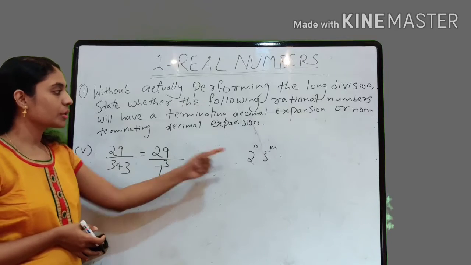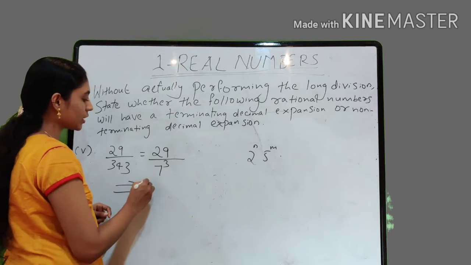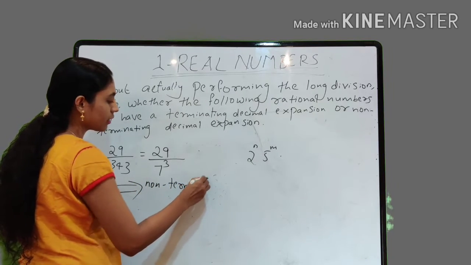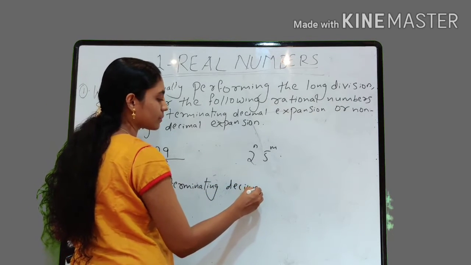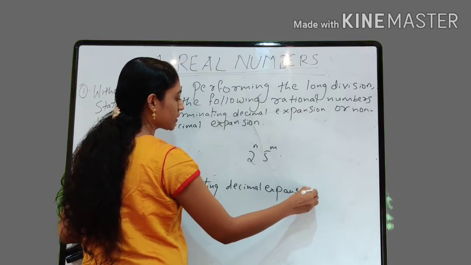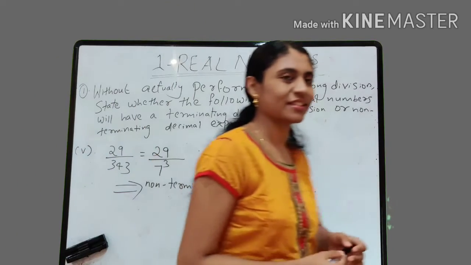So since the denominator is not of the form 2 raised to n into 5 raised to m, we can say that this rational number is having a non-terminating, repeating decimal expansion. Simple questions, right, friends?